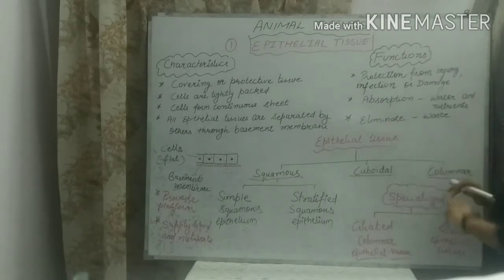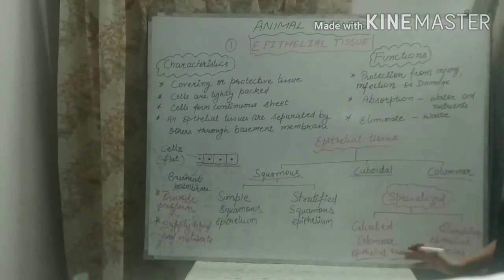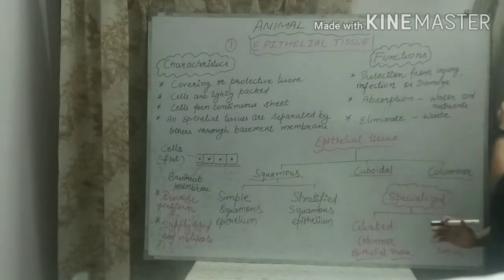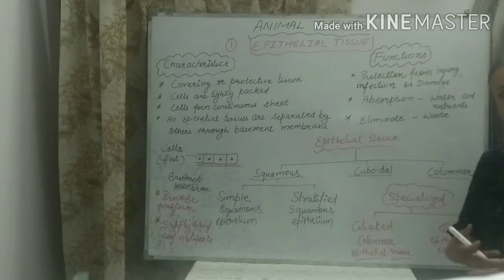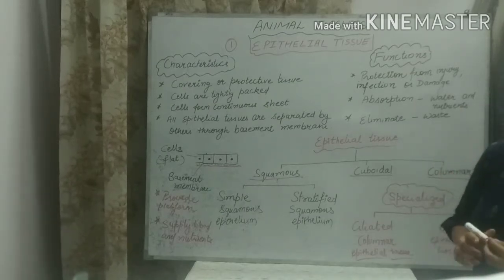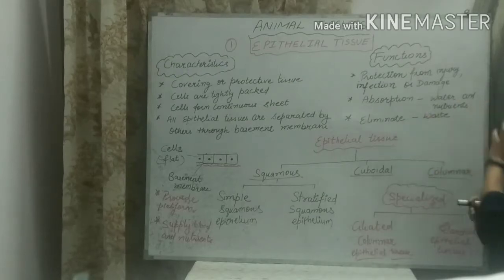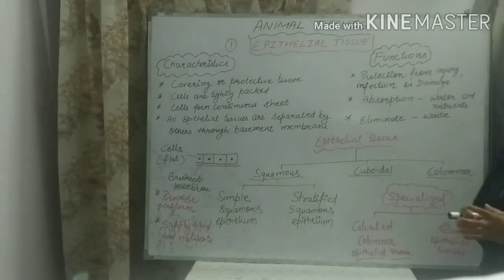Now, eliminate means to remove out of the body. So it also eliminates waste which is produced in our body after digestion. It also eliminates or secretes them out from the body. So elimination is also a supportive function of the epithelial tissue.